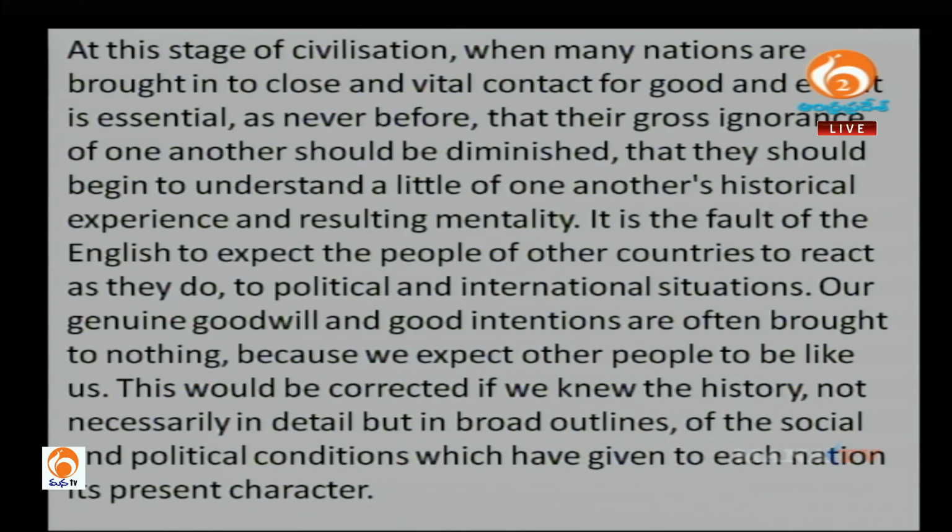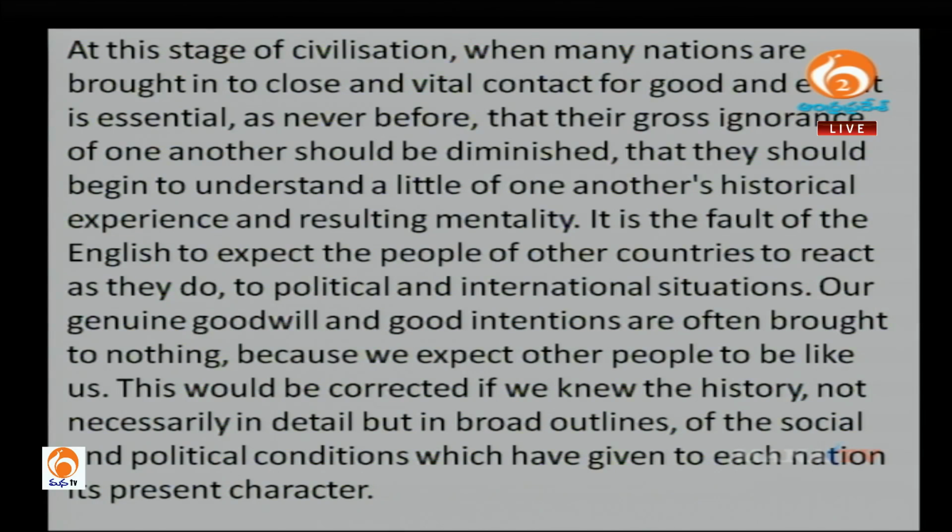Okay, so if we check over here in this passage so far while we have read it, at this stage of civilization, the author is saying that this is the stage of civilization. So it is good to underline stage of civilization. That is the main topic, or it could be the topic. Okay, many nations are brought into what? Close and vital contact for what? Good and evil. So you can underline the close and vital part. Okay, and then again you can underline good and evil. You can underline stage of civilization.